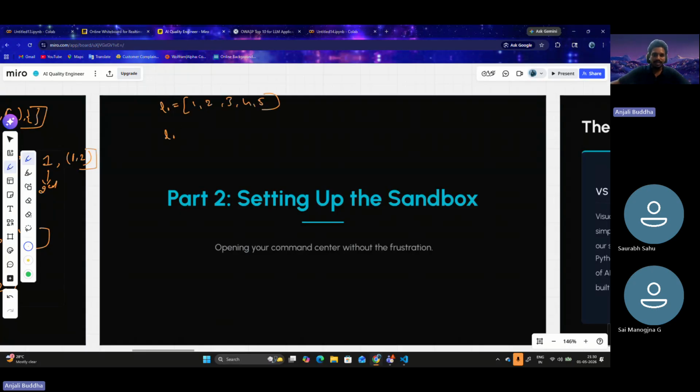When I say L1 of 0 to 4, it actually means 0th index, first index, second index, third index, fourth index, correct? So when I say 0 to 4, it actually means 0, 1, 2, 3, but not 4. This is the end, this is the maximum, and it has to be excluded. Whatever is below it, 0, 1, 2, 3, has to be printed. So when I print this, the response is 1, 2, 3, 4, not 5, because the 5 element is the fourth index. So the result of this is this one.